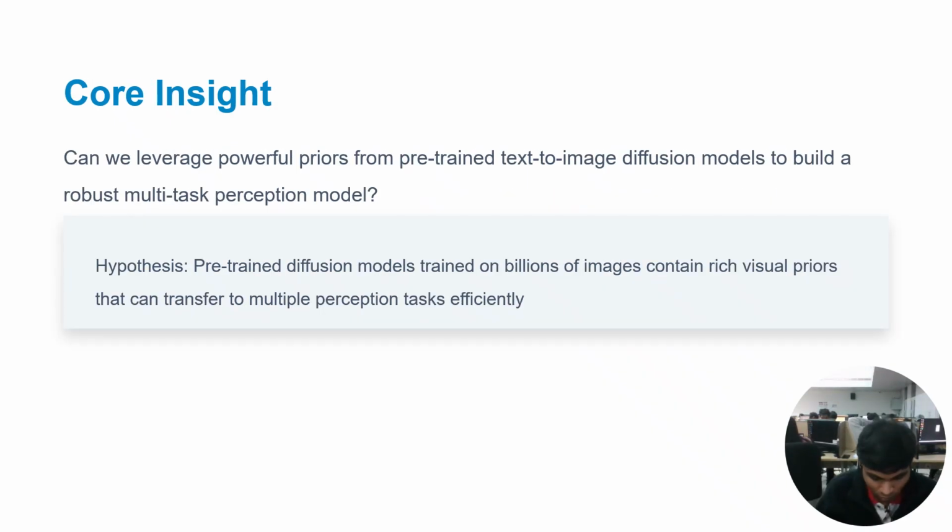So the authors asked an interesting question: can we leverage the powerful priors from pre-trained diffusion models to build a robust multitask perception model? Their hypothesis was that diffusion models, which have been trained on billions of images, contain rich visual priors that could efficiently transfer to multiple perception tasks. And as we will see, this intuition proved to be remarkably effective.